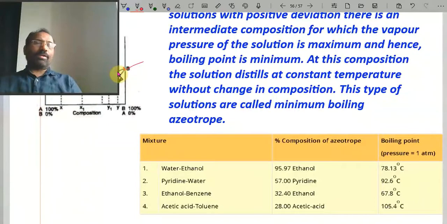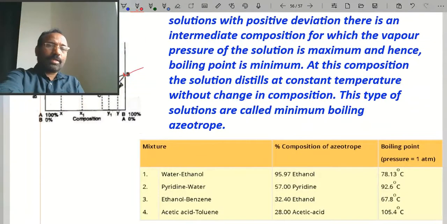Here the boiling points of these azeotropes are less than both components. That's why these are good examples of minimum boiling point azeotropes.